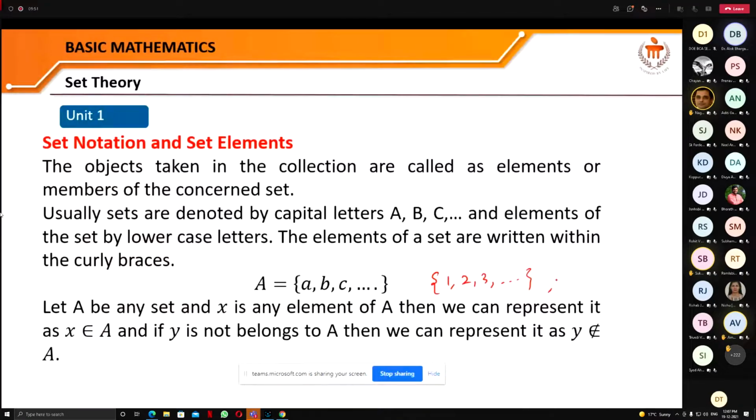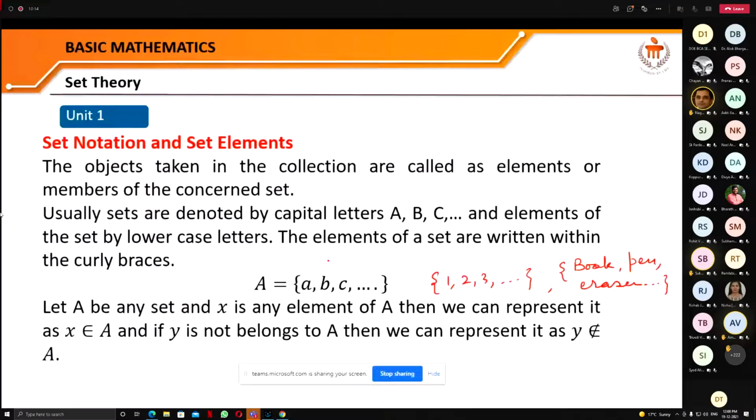These may be some other objects like a book, pen, eraser, like this. So that may be anything, but all these are called the elements, and all these elements we should put in between the curly braces.